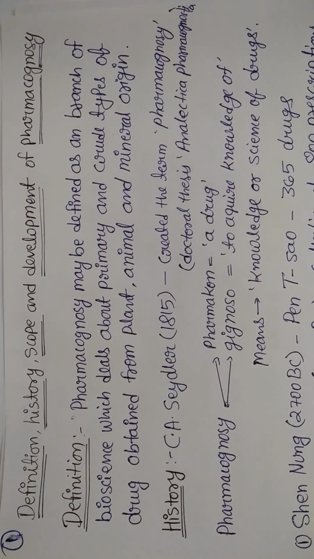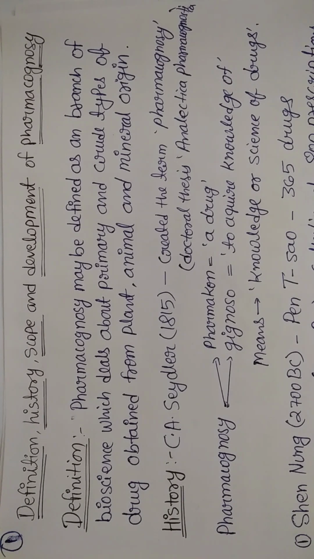Hello students, so now we are going to discuss the definition, history, scope and development of pharmacognosy, which is there in unit 1 of pharmacognosy. Anyway, lots of information is available on the internet, in e-books and in so many journals, right? But when the question comes in the exam, students generally get confused about which content we are supposed to write in which portion, whether it belongs to the scope or to the development, what we are supposed to write in the development of pharmacognosy, and what we are supposed to write in the history part. So there is a slight confusion among the students.